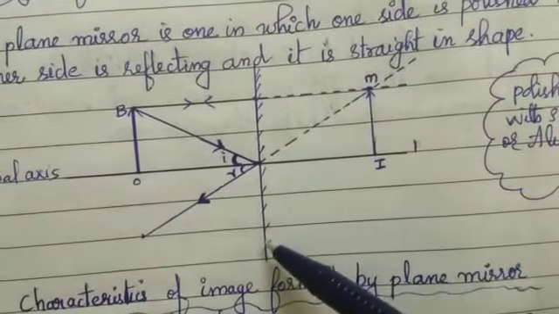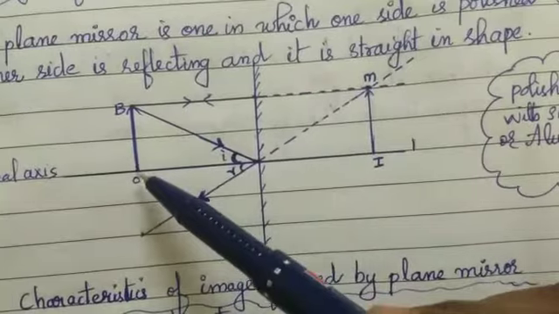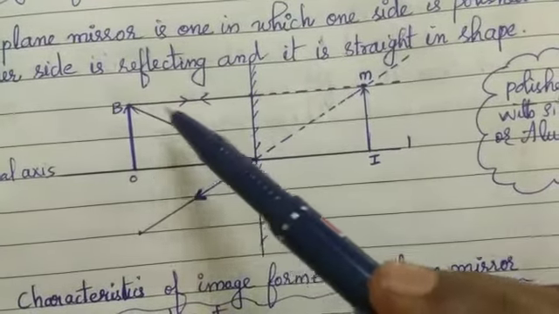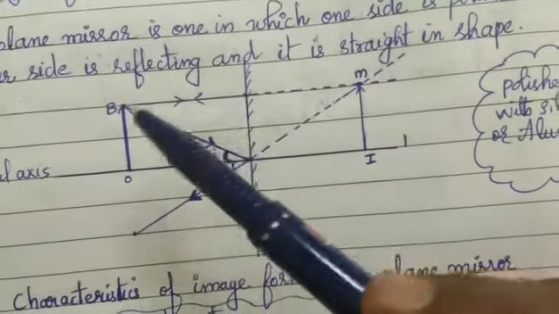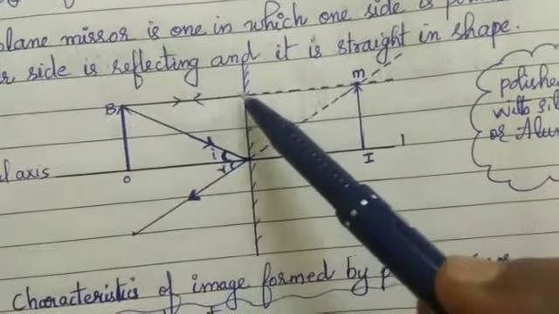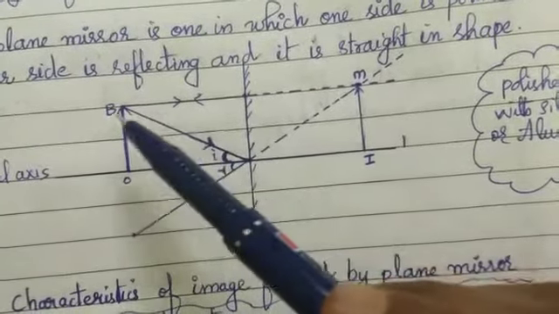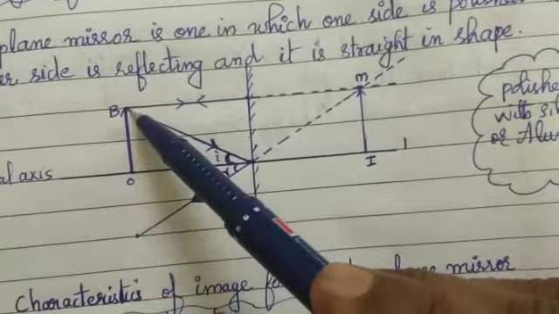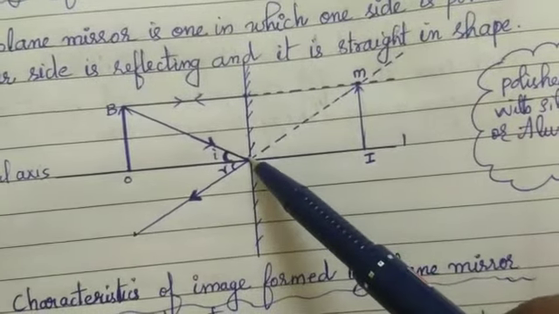Here you can see a plane mirror. An object OB is placed in front of the plane mirror. Two rays go towards the mirror from the object and are reflected back. One ray is this, it is reflecting. As it strikes normally, it retraces the same path. Another ray is this, it is incident at a point here on the principal axis.